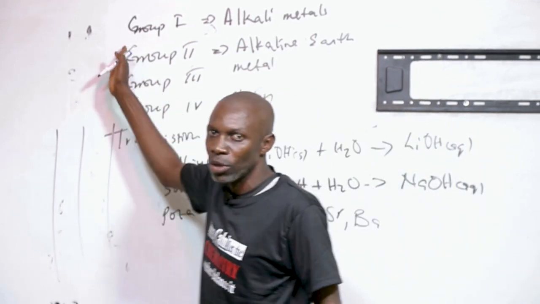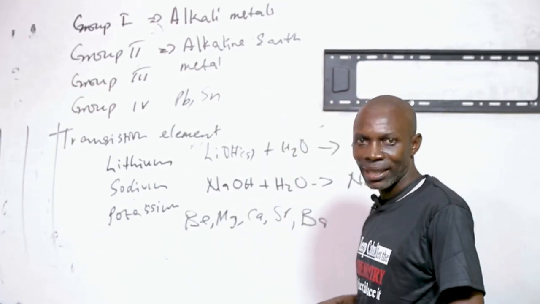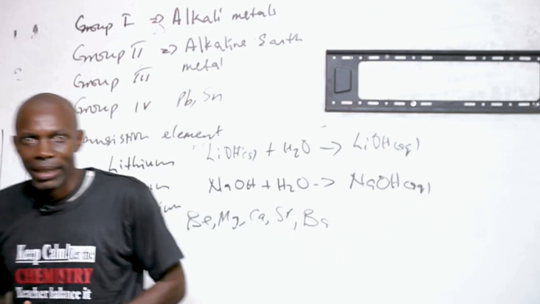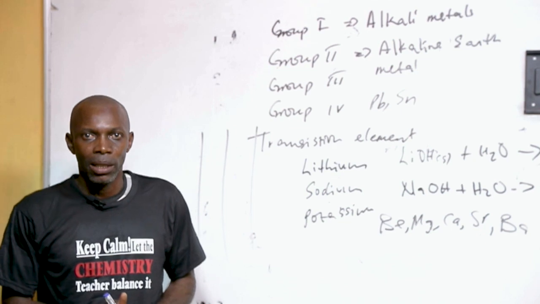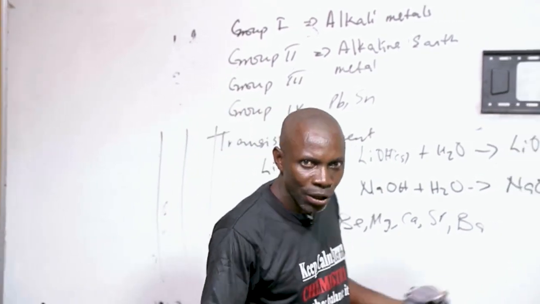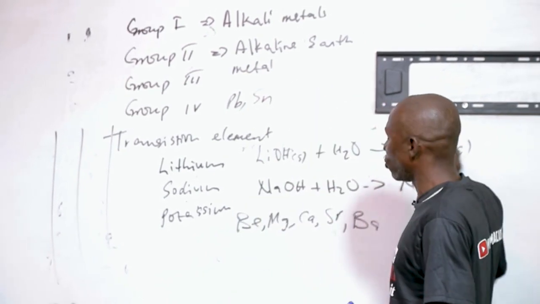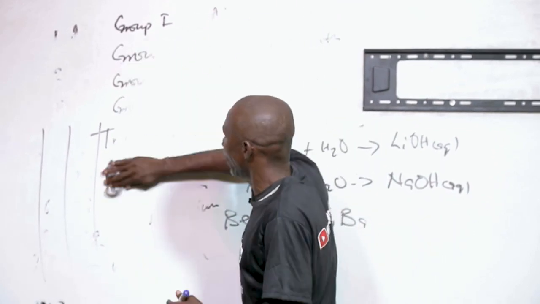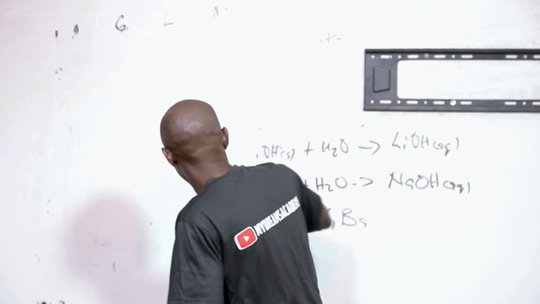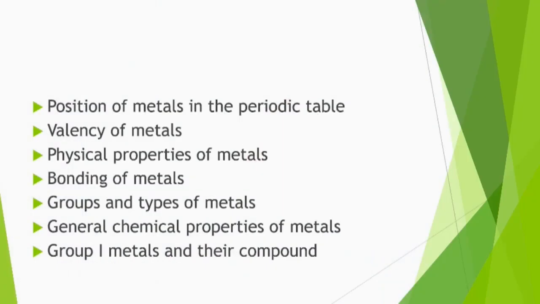Now, between group 2 and group 3, we have another set of metals that is called the transition elements. They are the transition elements because they occupy the d block. You have something like iron, copper, etc. They are the transition element groups. So we have seen various groups that we can see in metals.